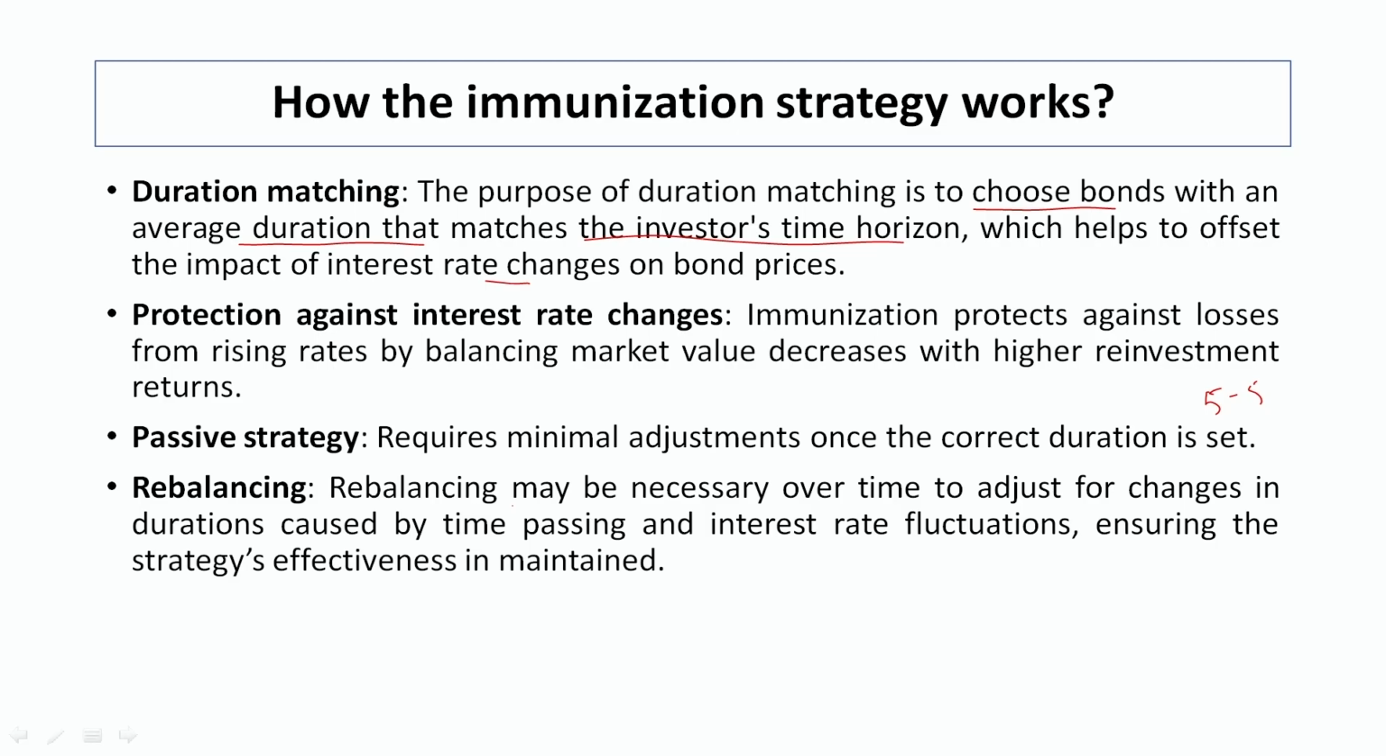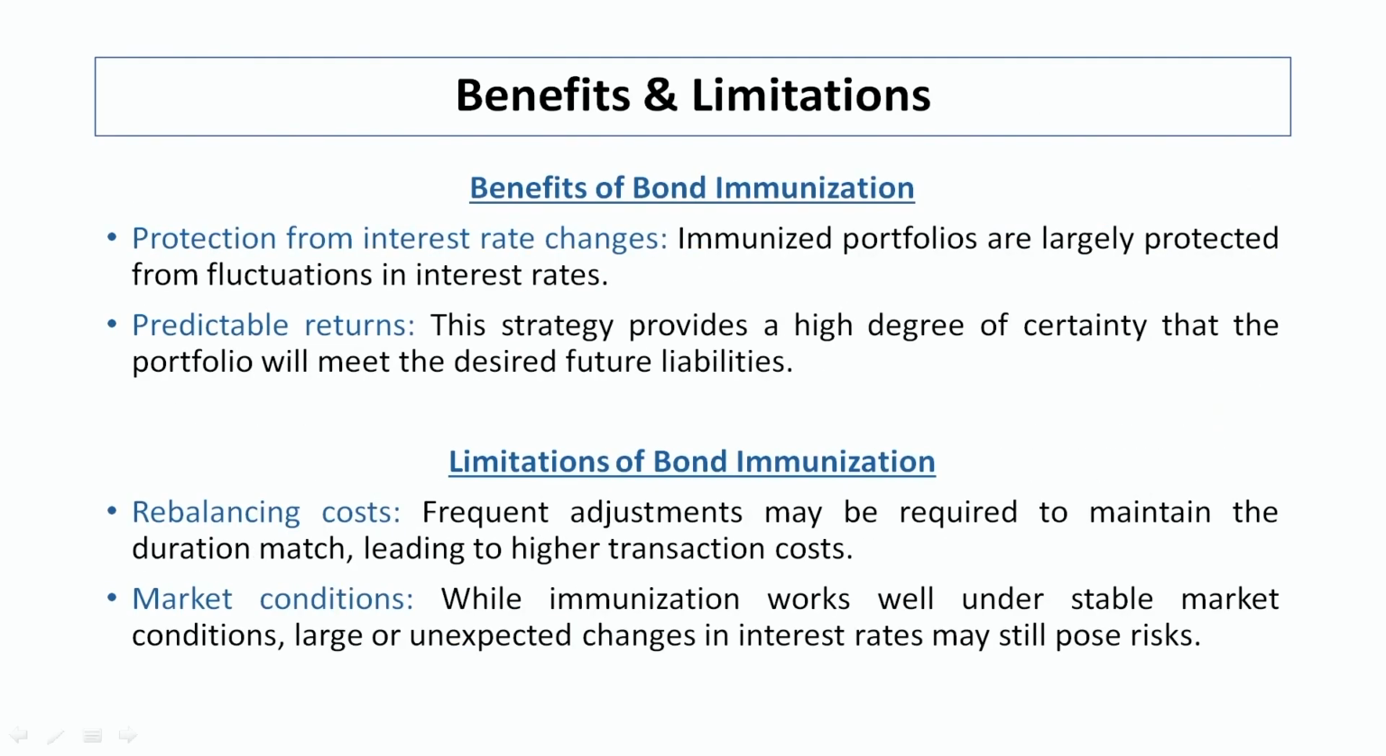Then rebalancing. Rebalancing may be necessary over time to adjust for changes in the durations caused by time passing and interest rate fluctuations, ensuring that the strategy's effectiveness is maintained. So, whenever it is required, we need to adjust our situation, which may affect the interest rate or interest income for a certain period of time, but as the rates change or increase, our situation is rebalanced. Now, what are the benefits and limitations?